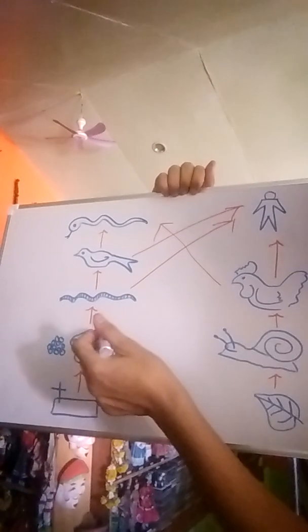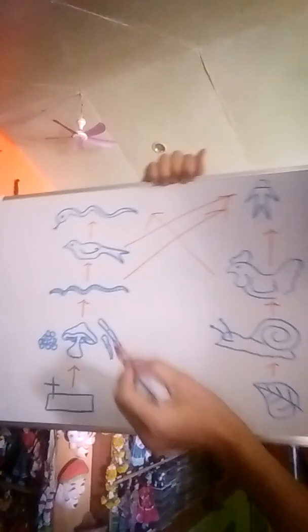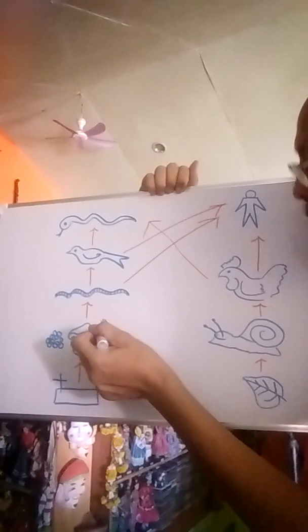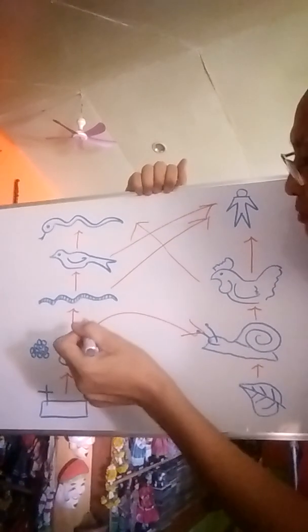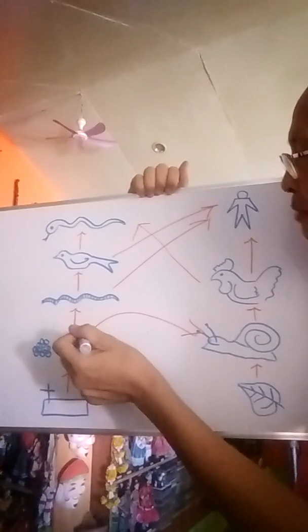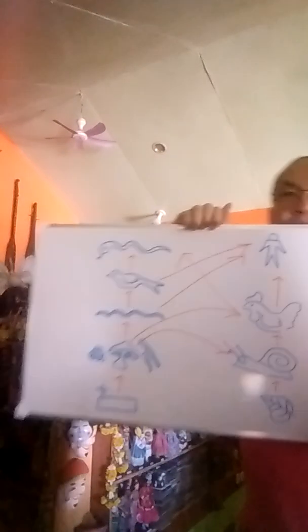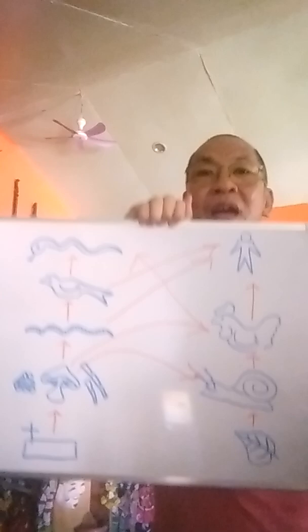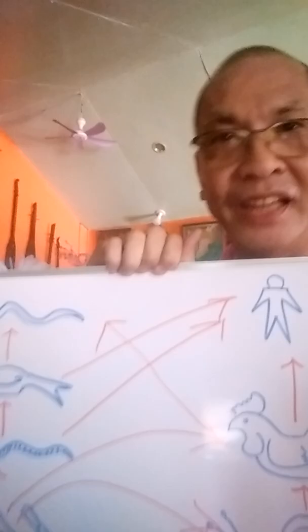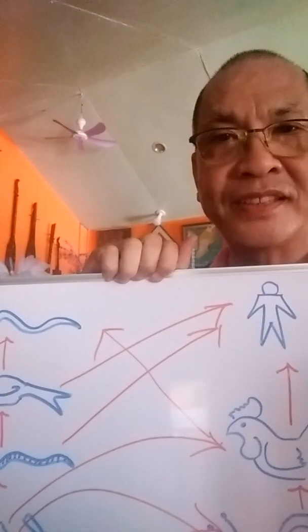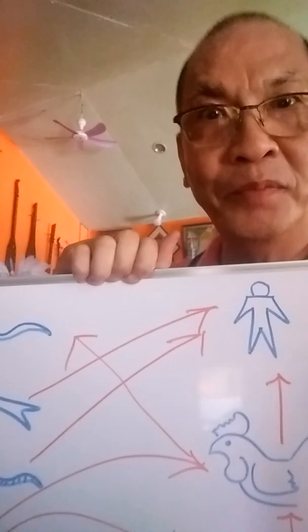and the snail could feed on a mushroom, which is a fungus, so you can actually place an arrow here, or the chicken could also feed on the mushroom, so we put an arrow from mushroom to chicken. What do we have? We now have a food web because there is the principle that everything is connected to everything else, and all these organisms are considered important.